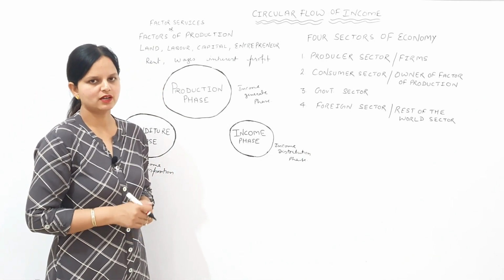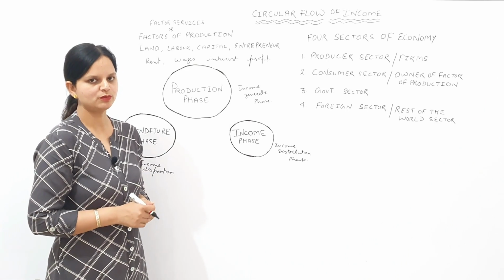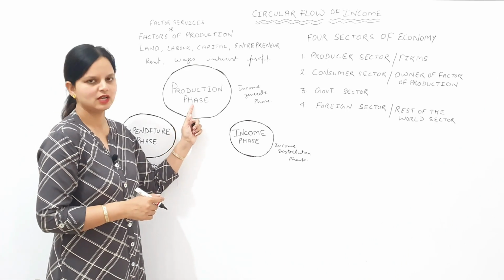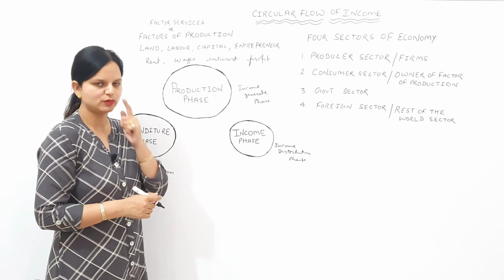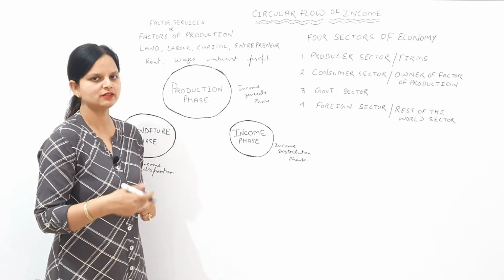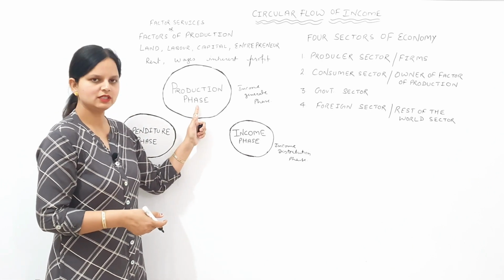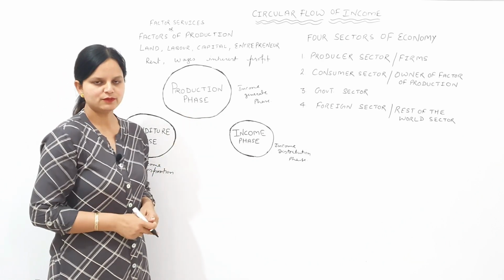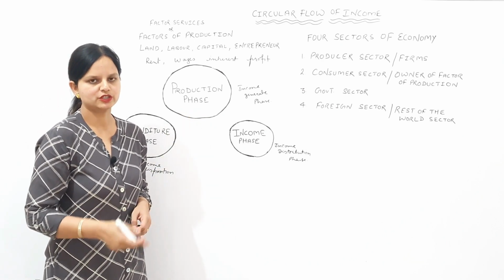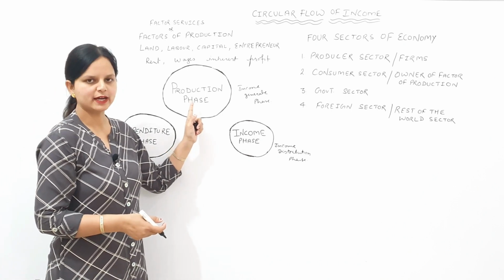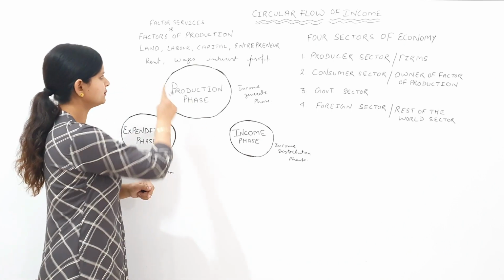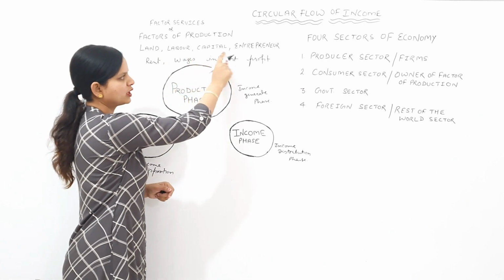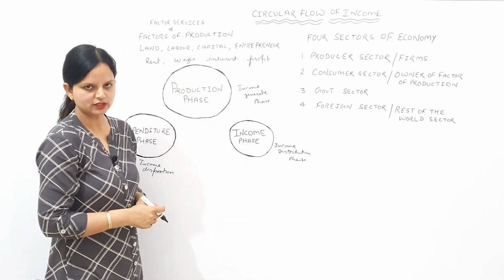And to satisfy unlimited human wants, producer produces goods and services. So production is also a continuous process. Producer needs factors of production for production. Without these factors of production, a producer can't do production.